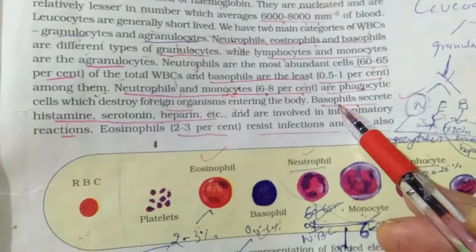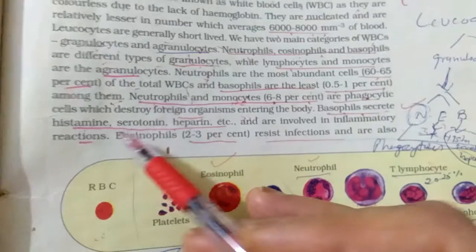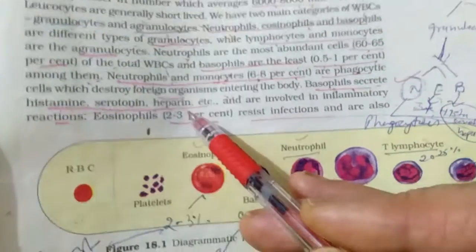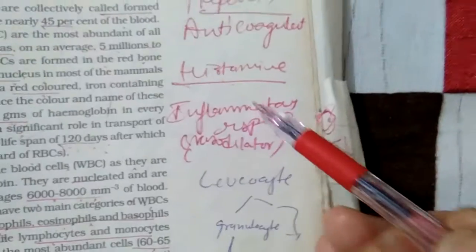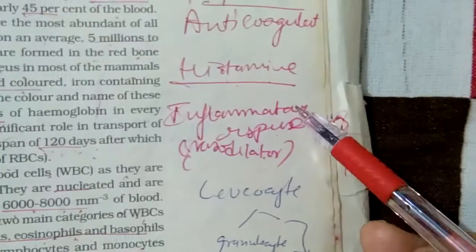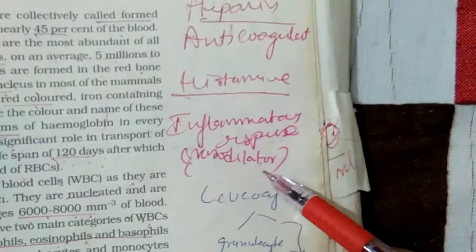Now the function of basophil. Basophil secretes three chemicals: histamine, serotonin and heparin. I can tell you the function of each one of them. Histamine, at the time of inflammatory response, dilates the blood vessel.